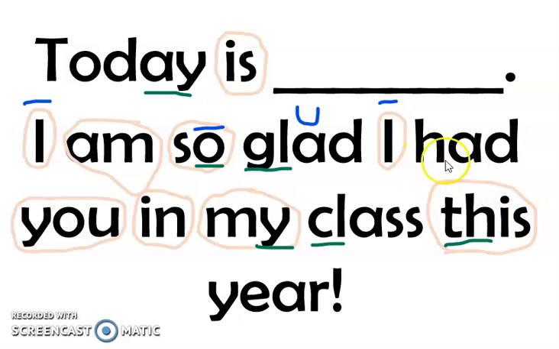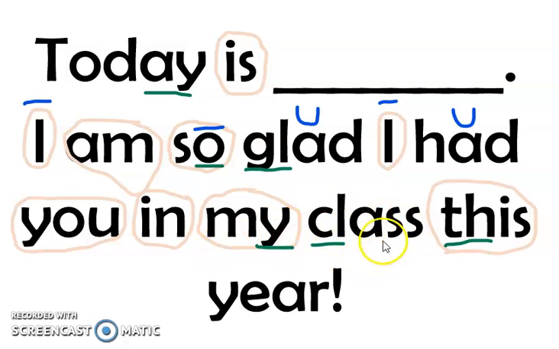Keep going. Right here. Ad. Had. Is that A saying ah? Or is it saying a? Had. It's saying ah. That's the short sound. So we're going to mark it with a smile. And make sure when you're marking it, it's just over the vowels, because it's only the vowel making that sound.